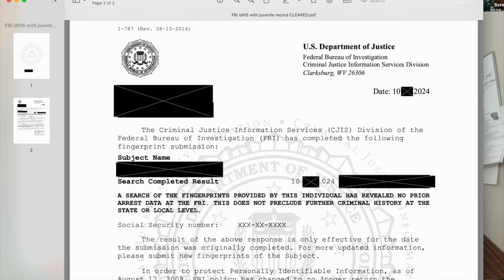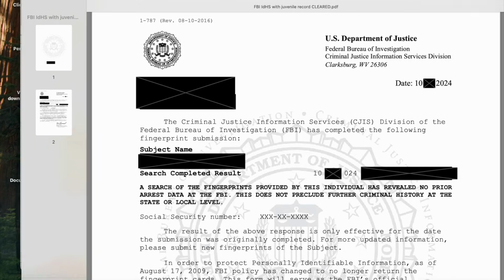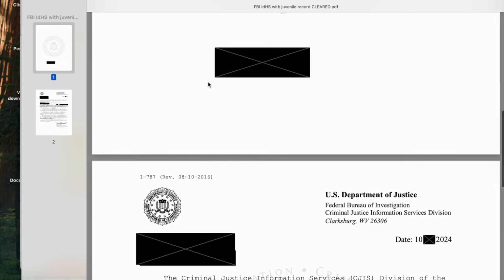Because we don't take the government's word for it, right? So what I had my client do, as with all my clients, is get another FBI identity history summary so that we can manually inspect it. We always do that. So he went and did that, and then we got this bad boy. This is the FBI identity history summary for him, redacted, posted with his full permission, by the way.